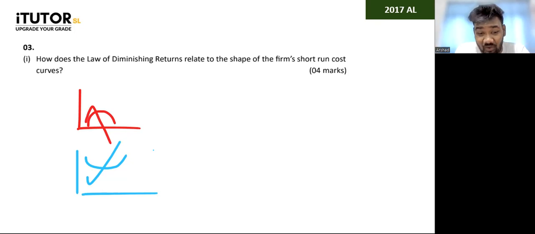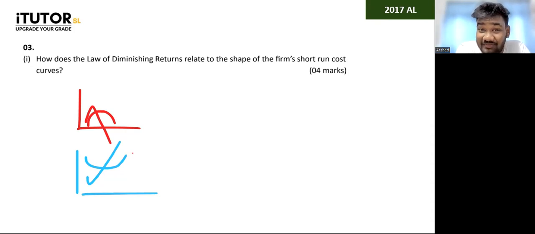And then we also said, as long as marginal product is below average product, average variable cost is falling. When marginal product is above it, average variable cost is increasing. So you all can write about that, which we have already discussed, guys. This is the same exact question repeated in previous papers.